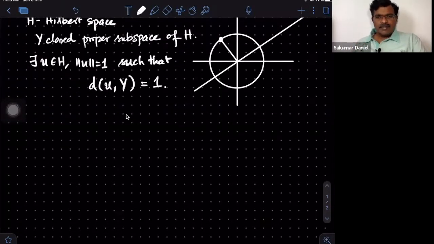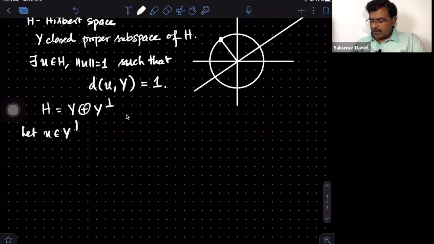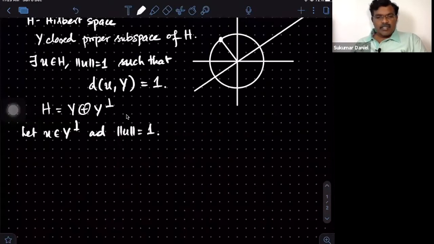And the answer is easy from the discussion we had on Hilbert spaces. If Y is a closed proper subspace, then we know that we can always write H as the direct sum of Y and Y perp. Now I take a vector U, so let U belong to Y perp, and take a unit vector. Then this will do the work.